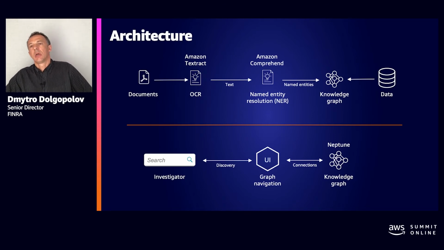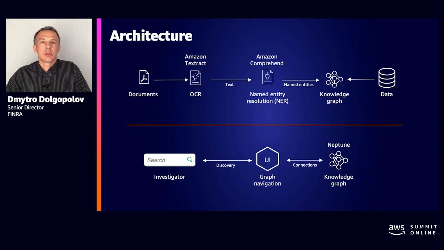Our architecture may be logically split in two parts. The top portion shows the main way how we build the knowledge graph, and the bottom portion shows how we visualize this information and present it to the user.